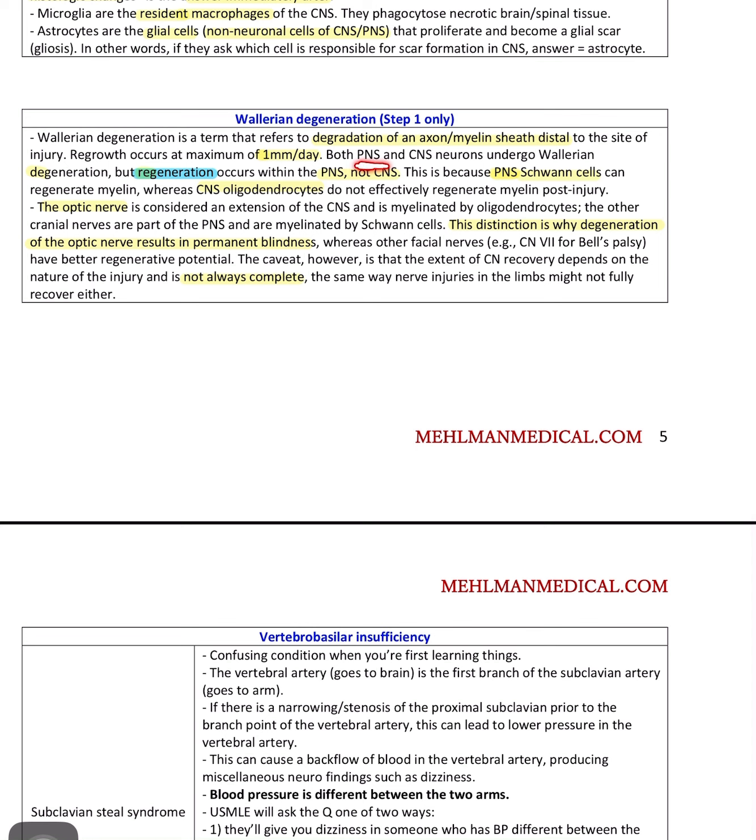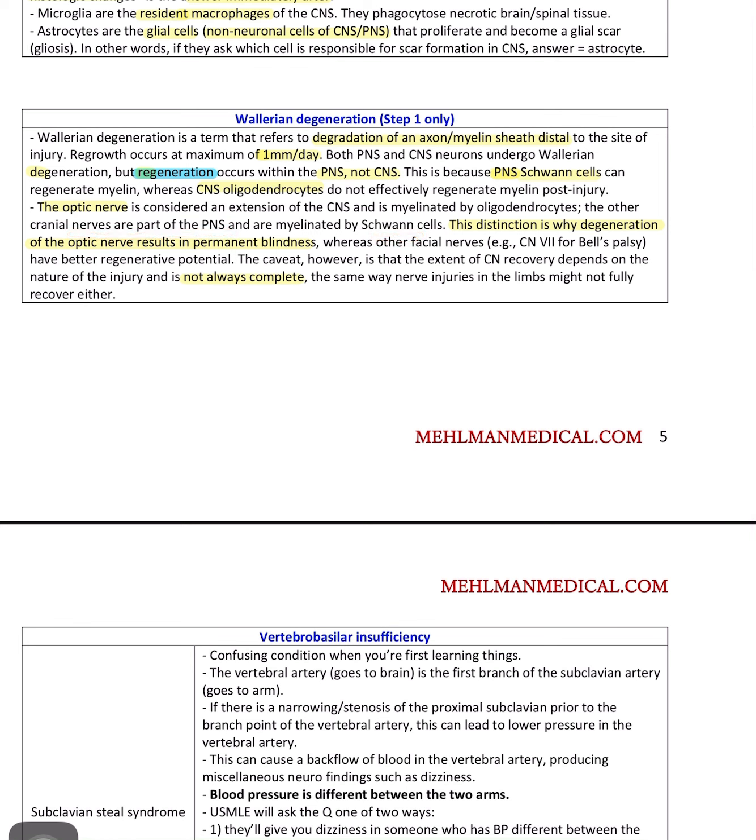Both the peripheral nervous system and central nervous system undergo Wallerian degeneration, but regeneration occurs within the peripheral nervous system, not the central nervous system. This is because the Schwann cell can regenerate, but oligodendrocytes of the CNS don't effectively regenerate myelin post-injury. The optic nerve is considered an extension of the CNS as it is myelinated by oligodendrocytes. This is why the other cranial nerves are part of the peripheral nervous system and myelinated by Schwann cells.